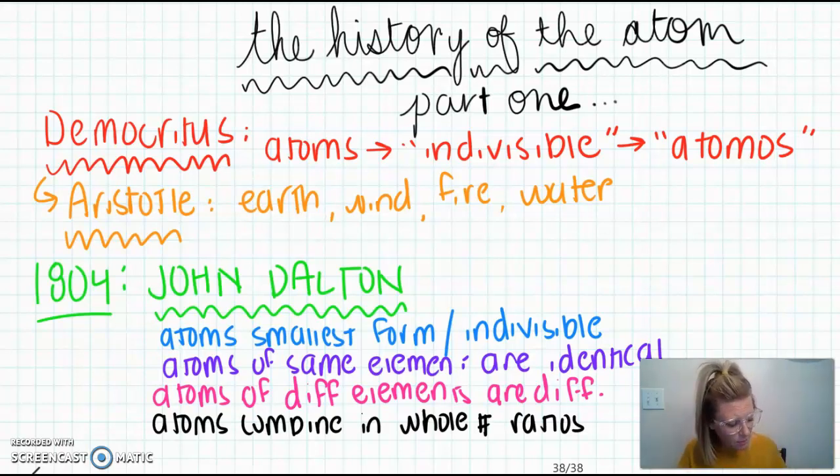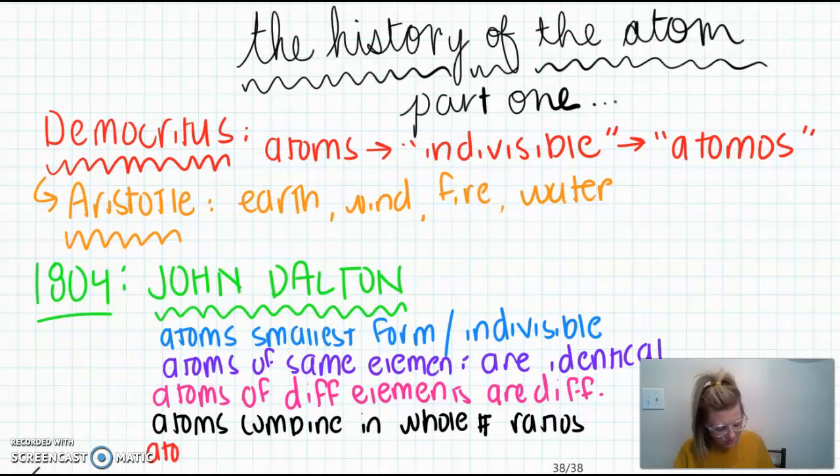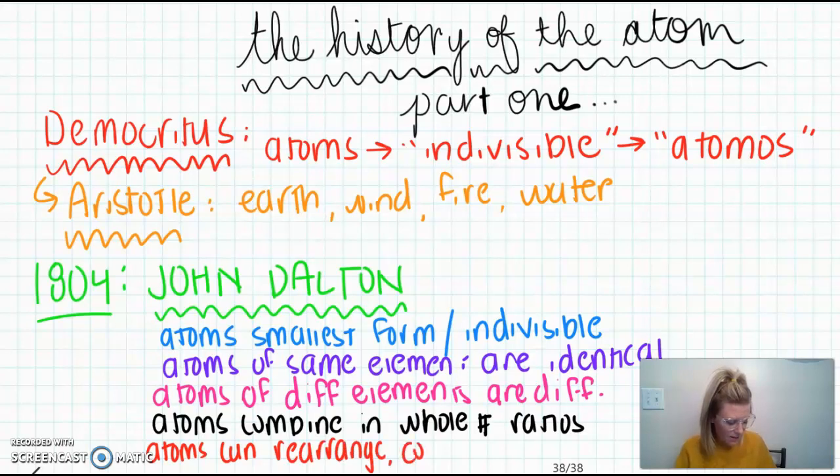And the last component of it is that atoms can rearrange, combine, or separate during a chemical reaction, okay? So that's during a reaction. Now, these 5 postulates are, again, the basis of John Dalton's theory.